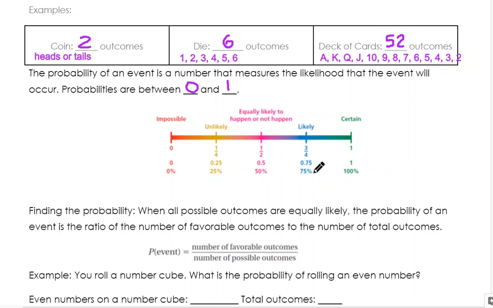So all probability is between 0 and 1. And you can see probability written as a fraction, as a decimal, and as a percent. You can see it in any of those 3 forms: fraction, decimal, or percent. Okay, so let's do an example together.